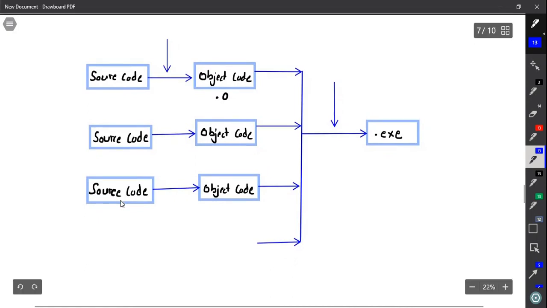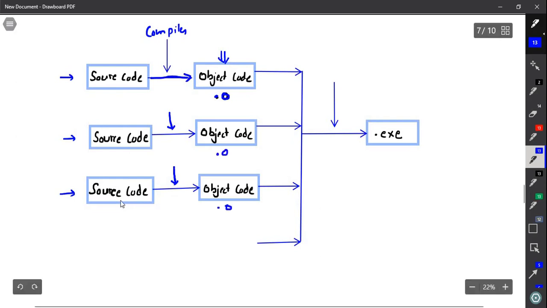So we have this beautiful diagram with us. Now what do we have here? We have source code, and we can have many source codes. What will this source code do? It will pass through a compiler. I have a compiler here, similarly here, and here. The source code passes through a compiler, and the output will be object code. .o is our extension, and similarly .o.